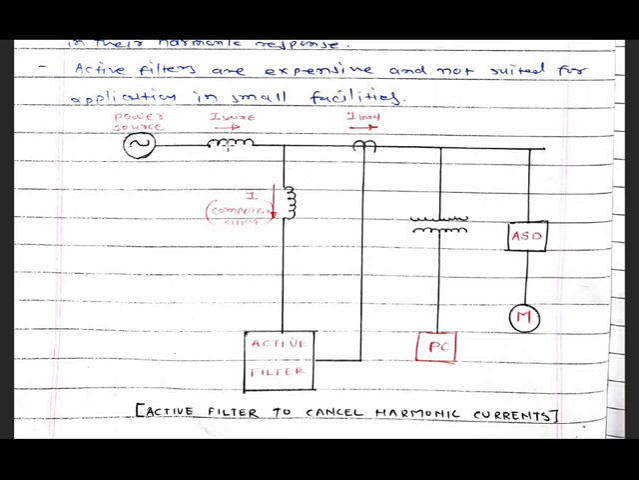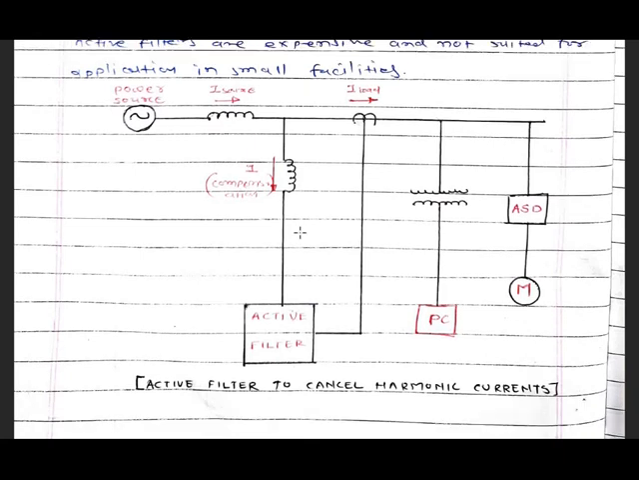So this is the power source, I source, Z source, I load. This is the load current drawn by this particular load. It will be sensed by this active filter, and based on it, it will absorb the harmonic current. Based on this sensed current, it will operate and absorb the harmonic current. So this is the third method, the active filter, to cancel the harmonic current.